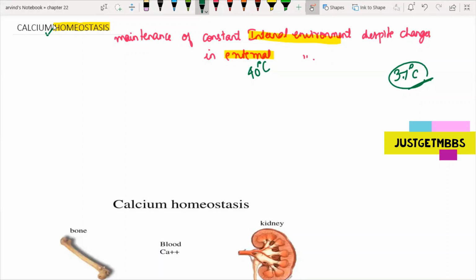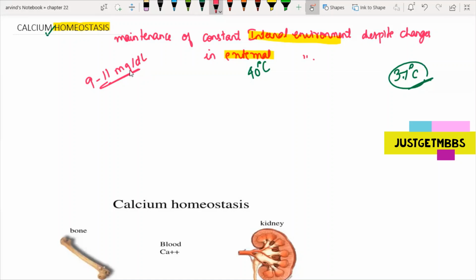So, as per medical terminologies, the normal calcium levels are somewhere between 9 to 11 milligrams per deciliter. This is the normal value of calcium level. It varies: we say 8.5 to 12.5, while some journals say 9 to 11. So somewhere between 8.5 to 12.5 or 13 is the normal calcium level.